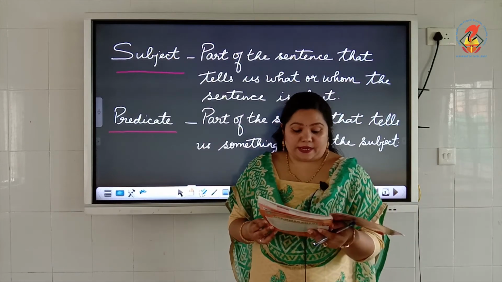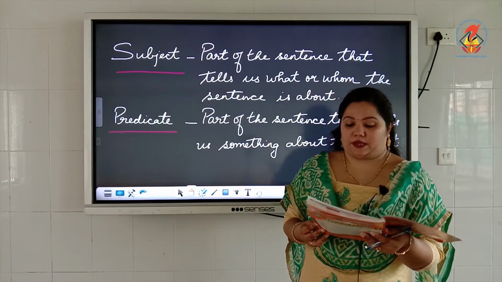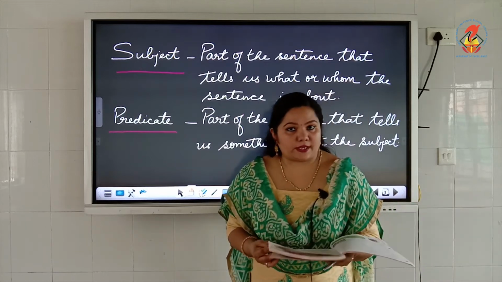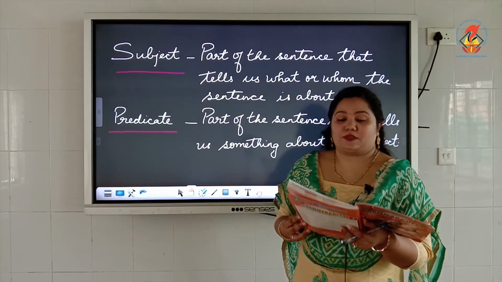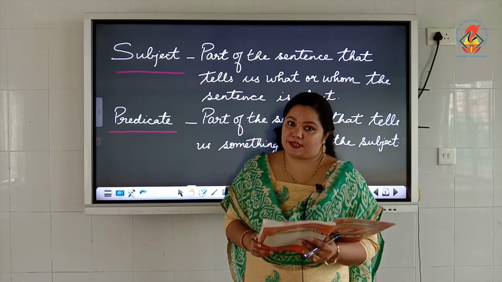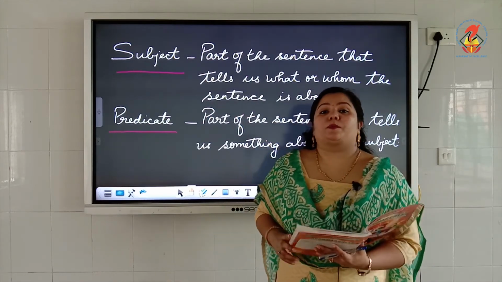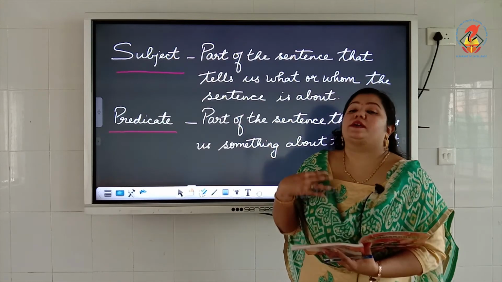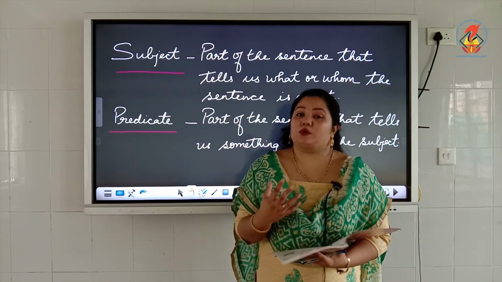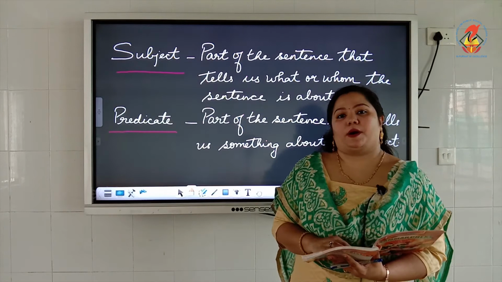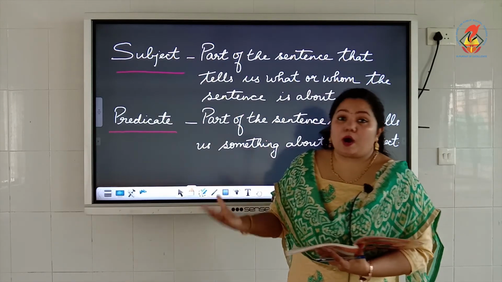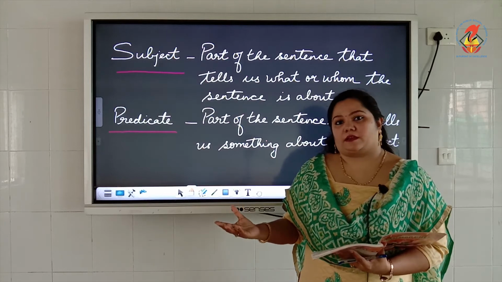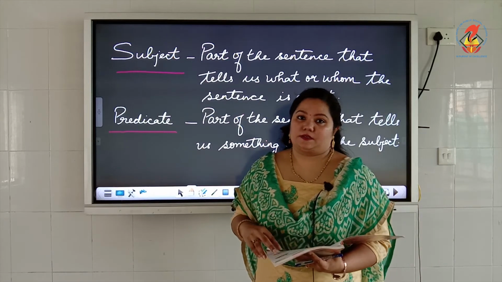The next one, the helicopter is given as a subject. And what about the helicopter are we saying? Flew over the sea. So that is a predicate of that sentence. Okay, so basically the subject is what we are speaking about. What or whom our sentence is about will be the subject of that sentence. And what we are saying about the subject would become the predicate. Okay.